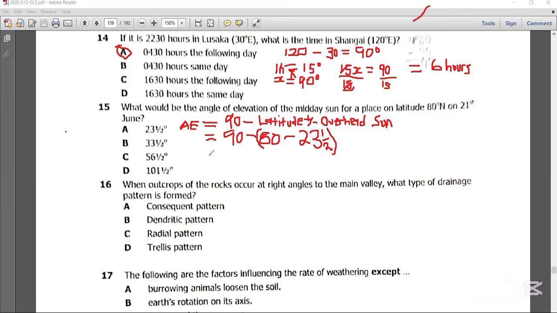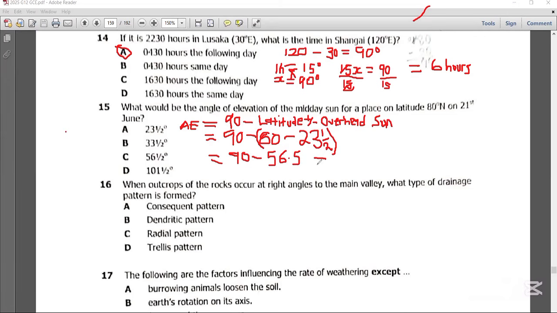Upon finding that, you're going to have 90 minus, now what is 80 minus 23.5 degrees? It is going to give us 56.5 degrees.